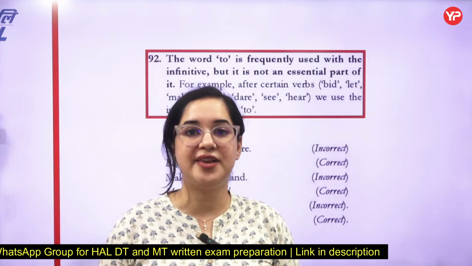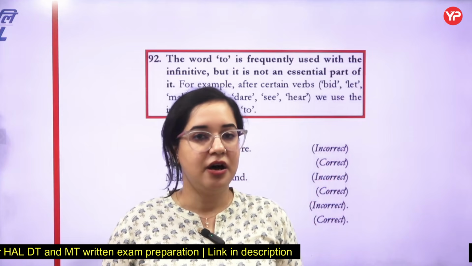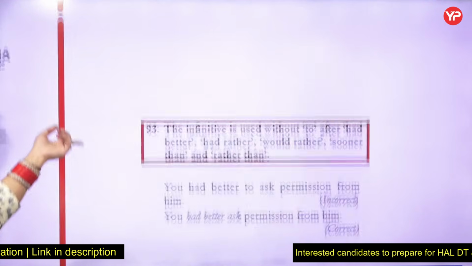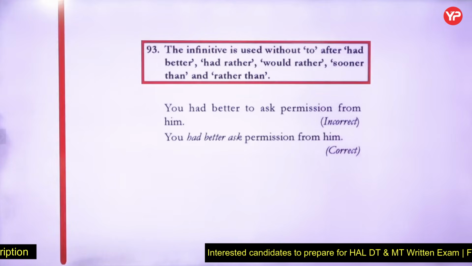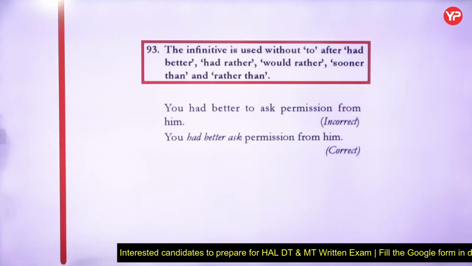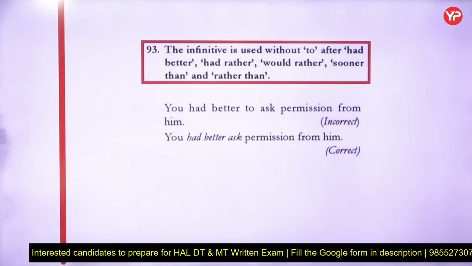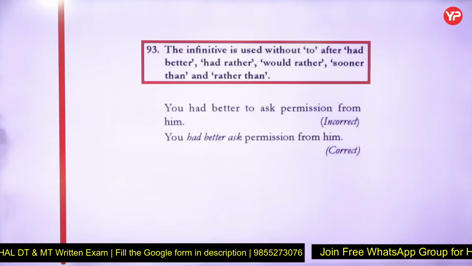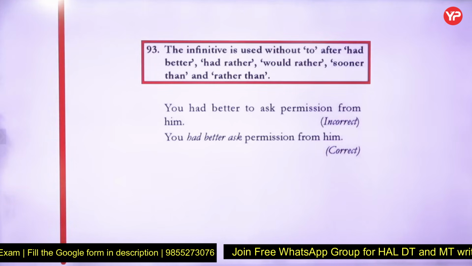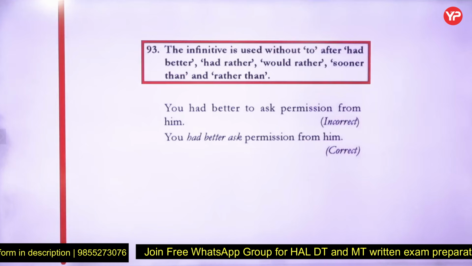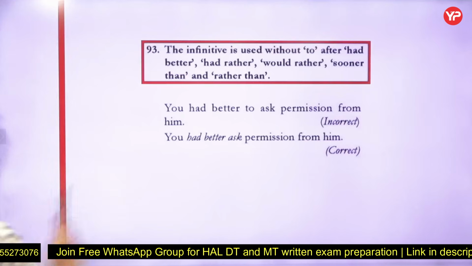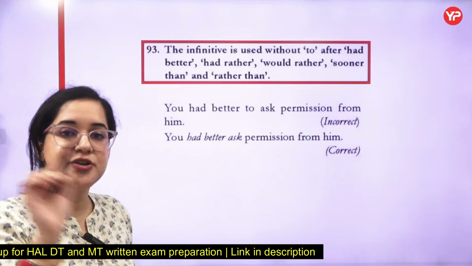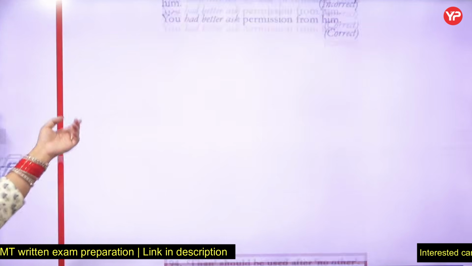The way we did the reflexive pronouns like acquit, admit, absent, all these words will be carrying a reflexive pronoun. These also you can just memorize once. You can just take a screenshot of it. Rule number 93 states the infinitive is used without to after had better, had rather, would rather, sooner than and rather than. Now this says you had better to ask permission from him. You had better ask permission from him. The infinitive is used without to. We don't need to when we have had better, had rather, would rather. We won't be putting to with them. This is a rule that you need to remember.